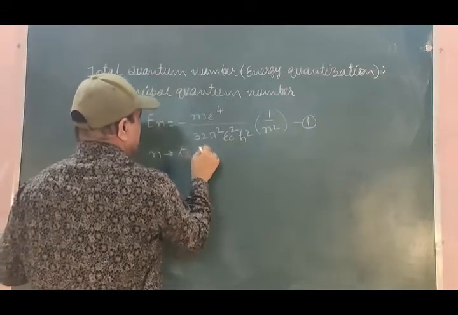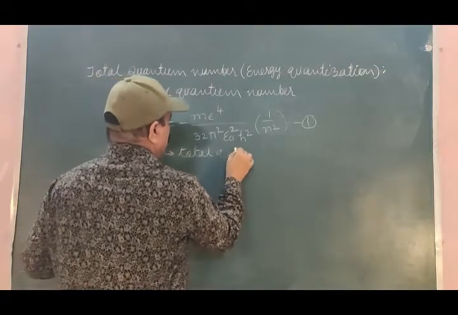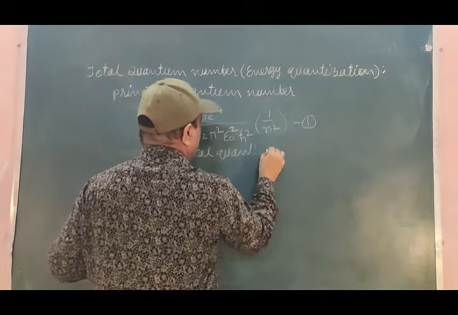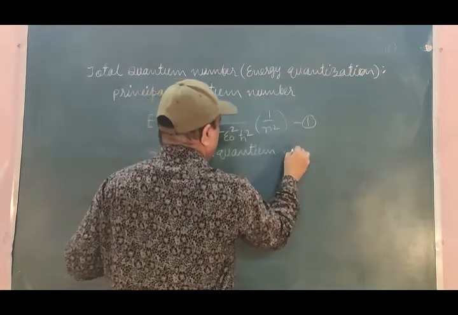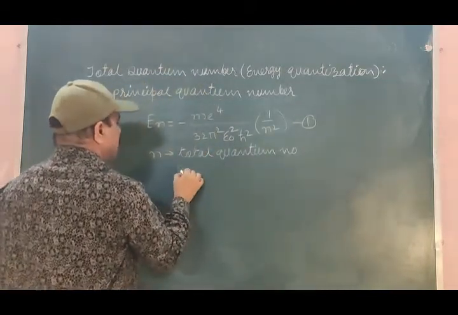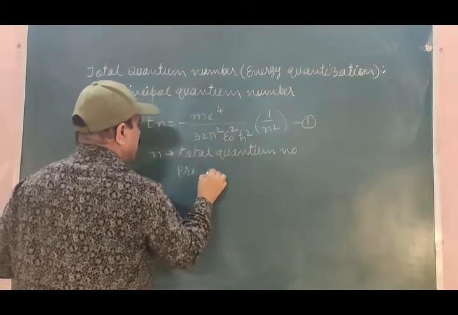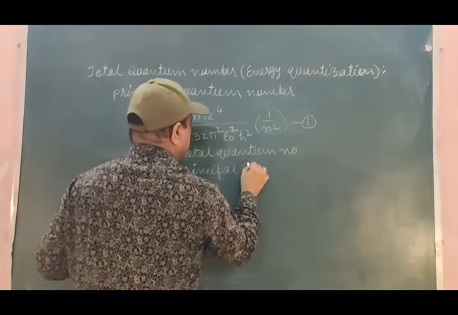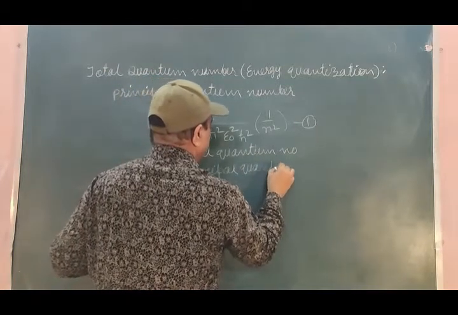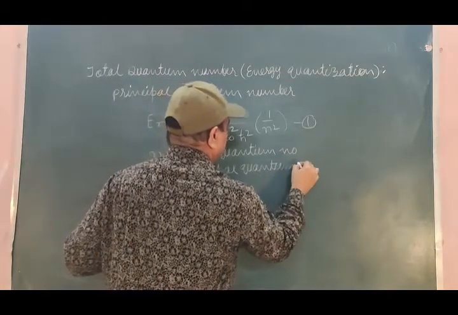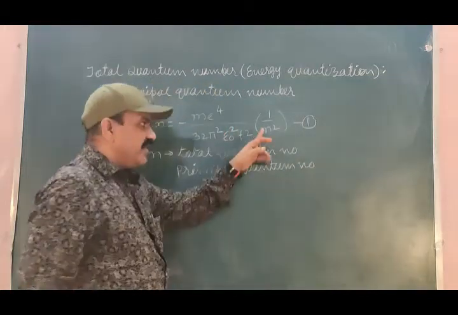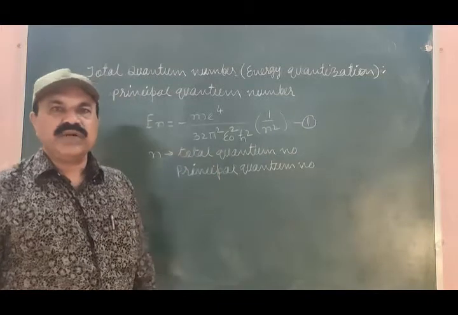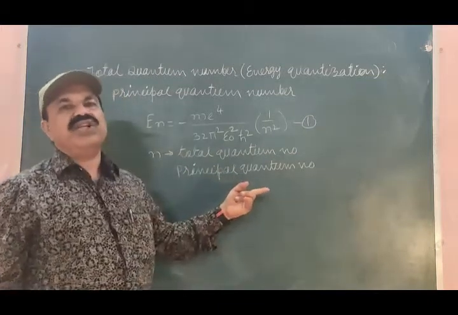It is the total quantum number, or principal quantum number. This n is known as the total quantum number or principal quantum number.